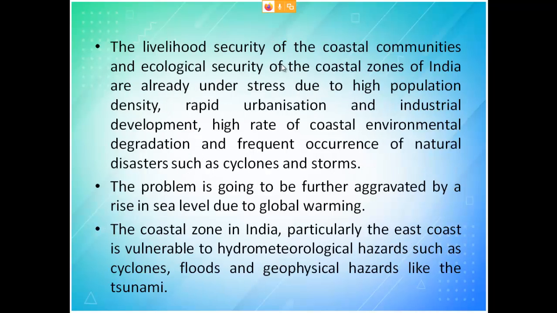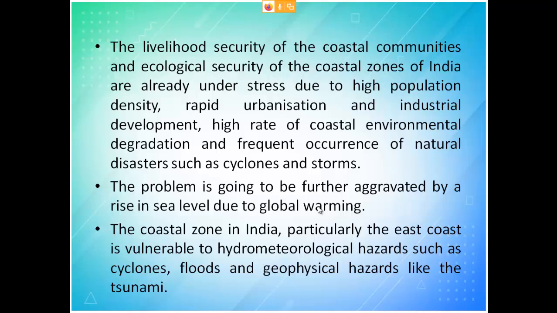The livelihood security of the coastal community and ecological security of coastal zones of India are already under stress due to high population density. This is what I told you. When the population density increases, the disaster effect will also increase. So rapid urbanization and industrial development, high rate of coastal environmental degradation, and frequent occurrence of natural disasters such as cyclone and storm. The problem is going to be further aggravated by the rise in sea level due to global warming. Since your temperature is going on increasing, that increase in temperature is because of CO2 emission.